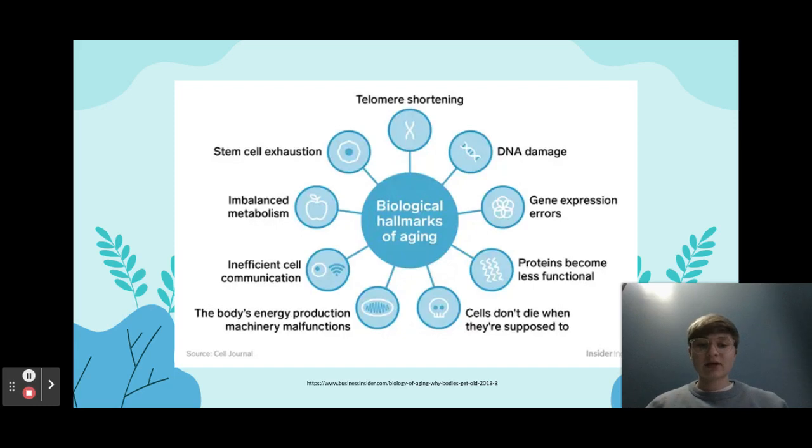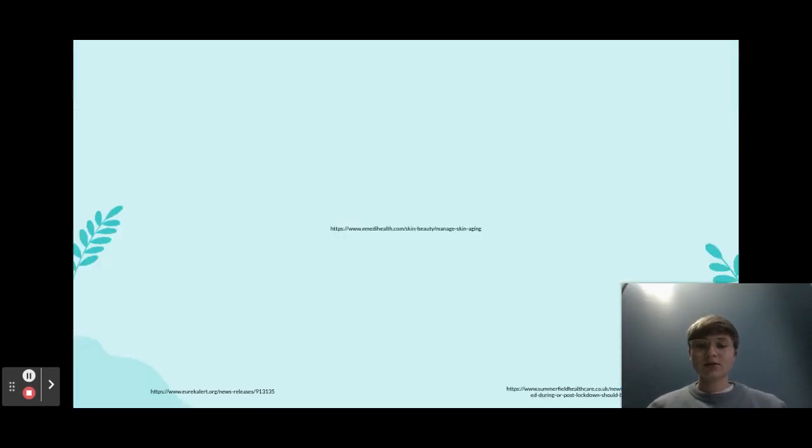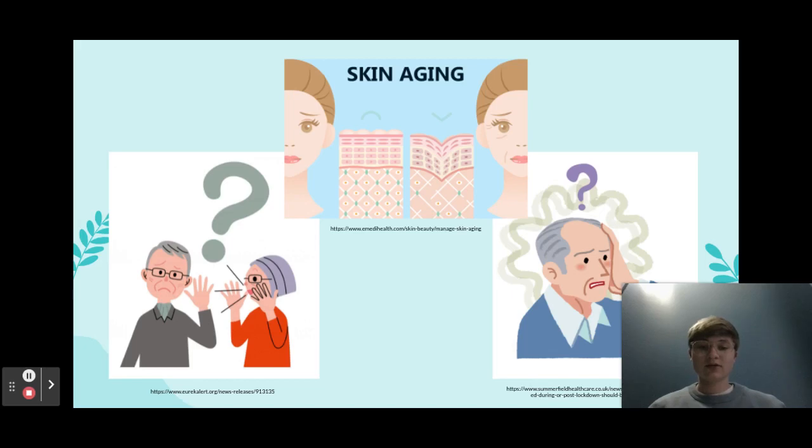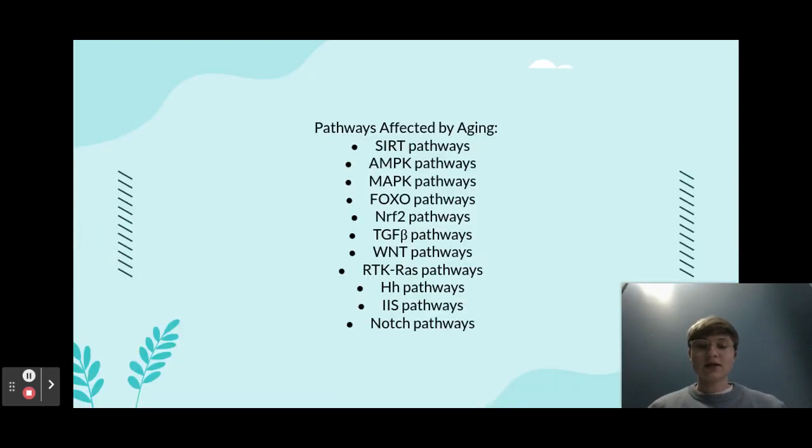Some of the most significant among these are DNA damage and imbalanced metabolism. Symptoms associated with aging include loss of hearing and memory, weakened muscles and bones, declining skin health, and increased risk of certain diseases and cancers. There are many signal transduction pathways known to change with age, as shown on the screen, but today we'll be focusing on the Notch pathway.